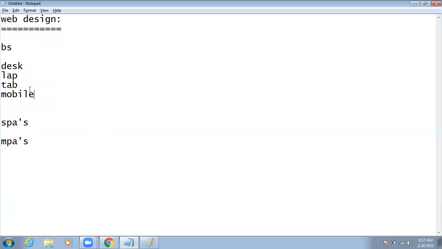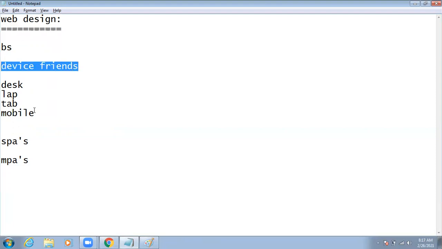So we have to build one friendly website. That's why I'm going to use Bootstrap here. Bootstrap was introduced by the Twitter company in 2011. By using Bootstrap, we can make the layouts responsive. Responsive in the sense of device-friendly websites. So whenever the user opens it on different devices, the layout depends upon the device screens.